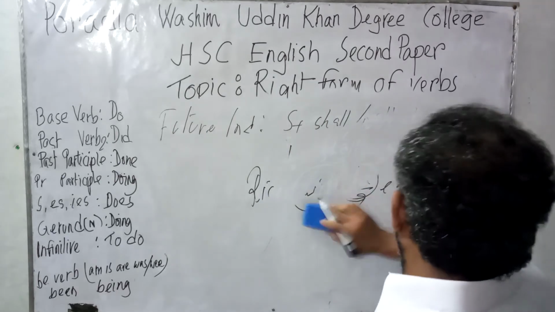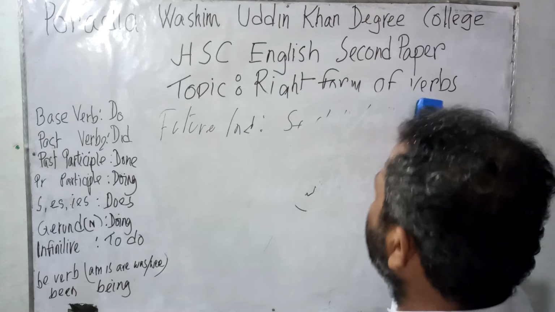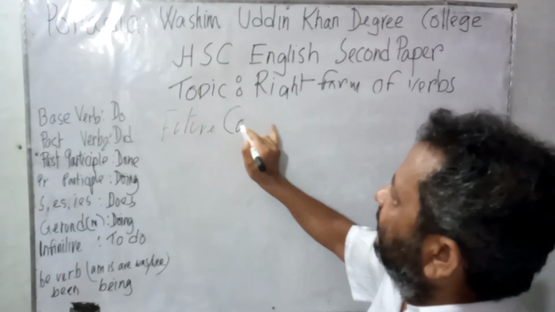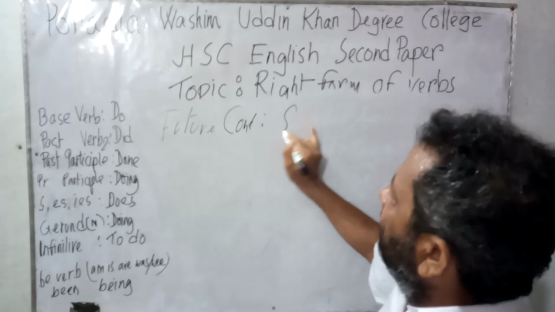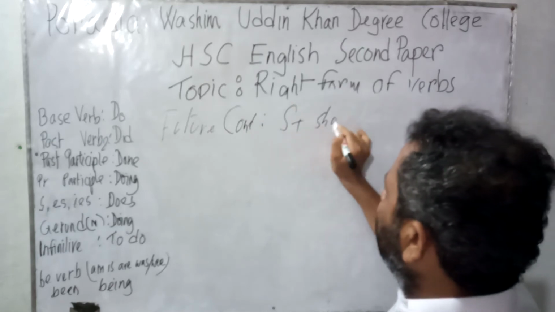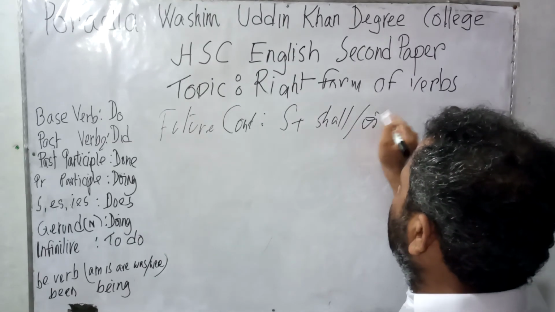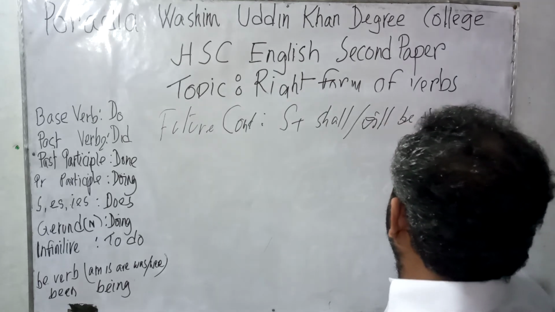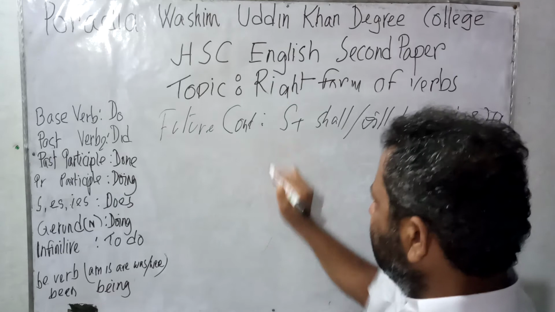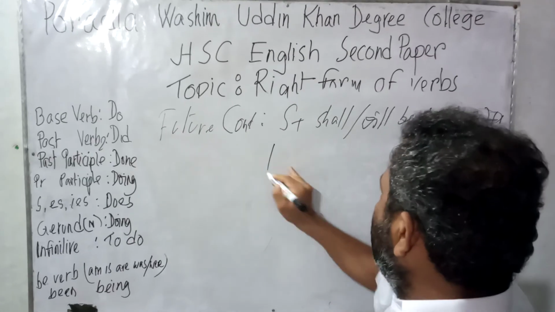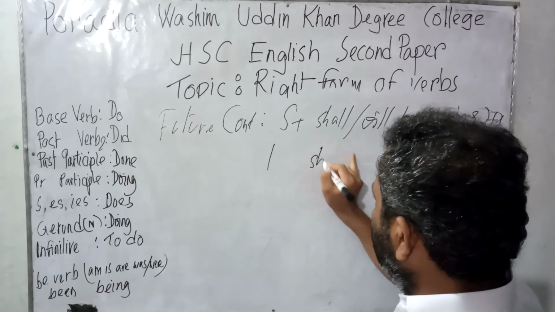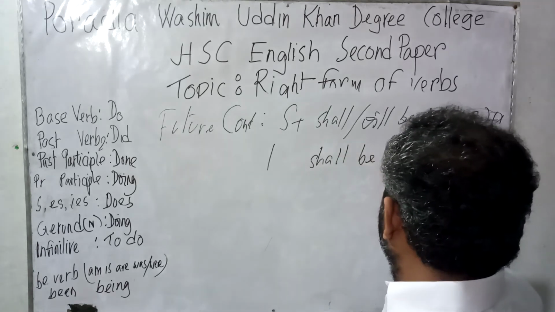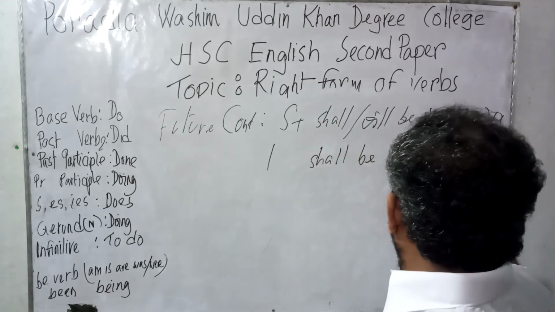Now let us consider future continuous tense. Subject, shall, will, be, verb ing, object. Let us consider the subject I. The word I has taken shall. I shall be eating. I shall be eating rice.